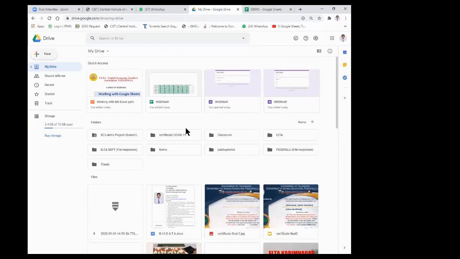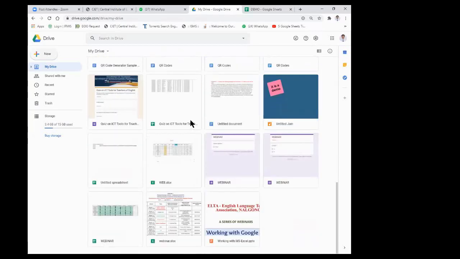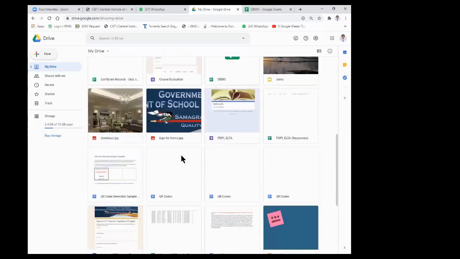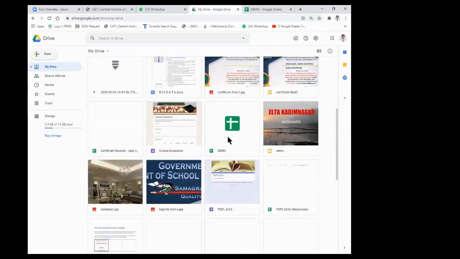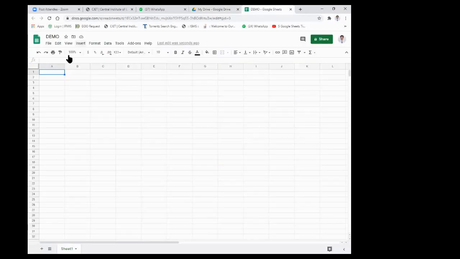We can see it here, you see. It is saved in my drive. For example, on the name of demo it is saved here, and this symbol always represents the symbol of Google Sheets. And we can see many things here.